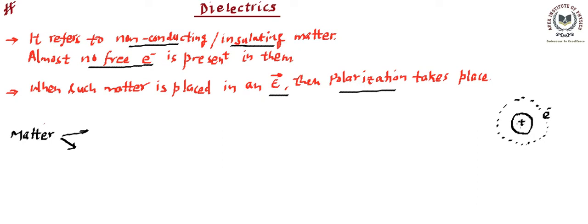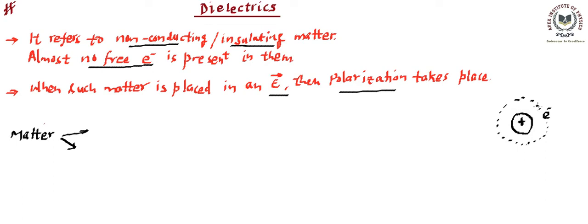So for one single molecule, or we can say a single atom of a matter, you will find the positive charge center will be at the center, and the negative charge center will also be at the center.